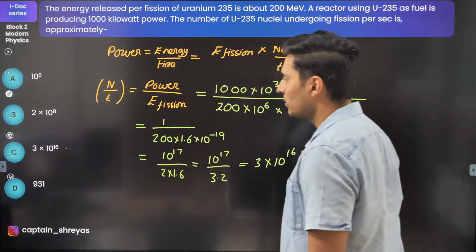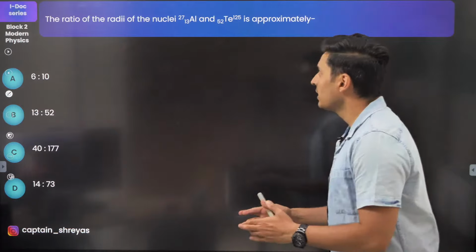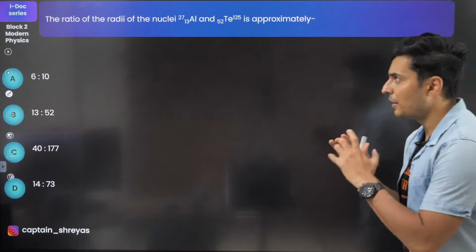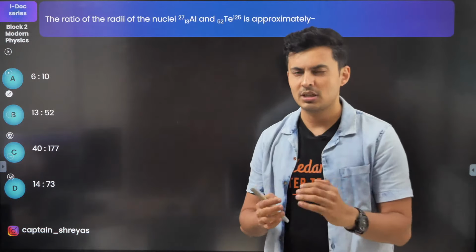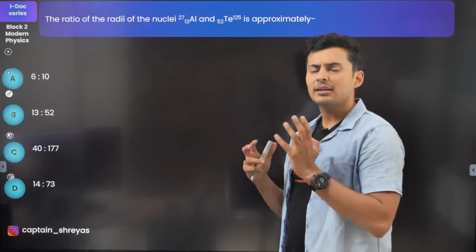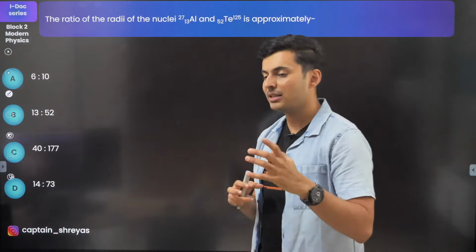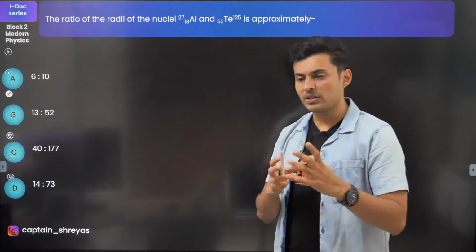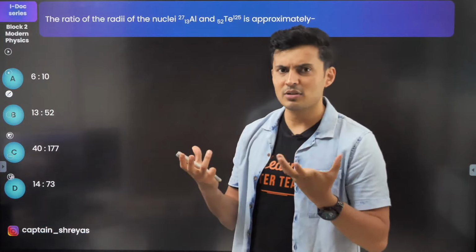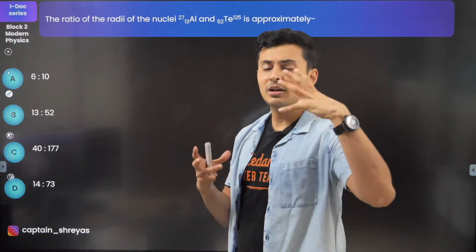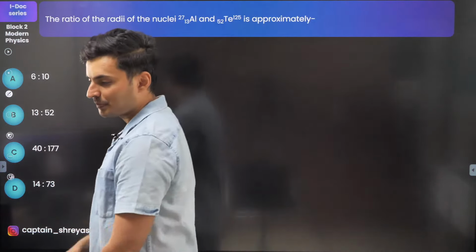Okay. So let's move on to the next question coming up on your screen. The ratio of the radii of the nuclei, this and this, is approximately how much? Is radius somehow related to some parameter of the nucleus? I think so. If you recollect the properties of a nucleus, you'll remember neutrons and protons together make up a nucleus, and the volume which they occupy, the radius of that nucleus is somehow related to the total number of nucleons present inside. So now think about it.